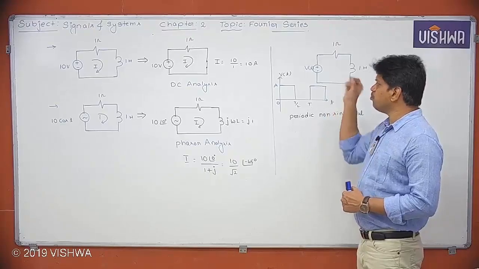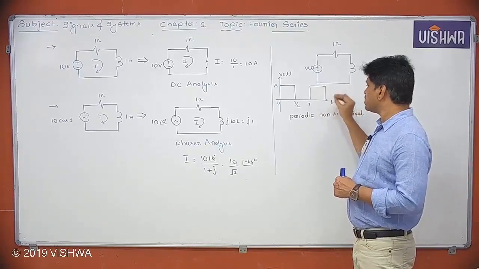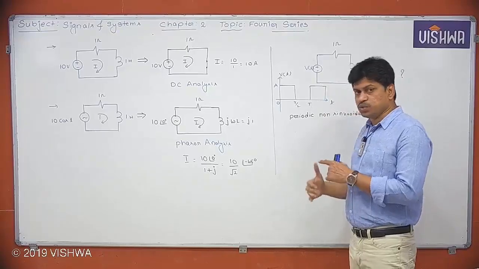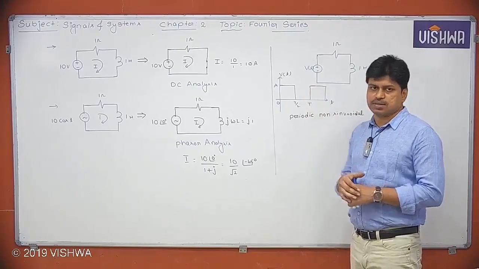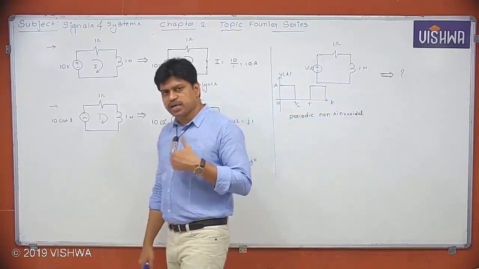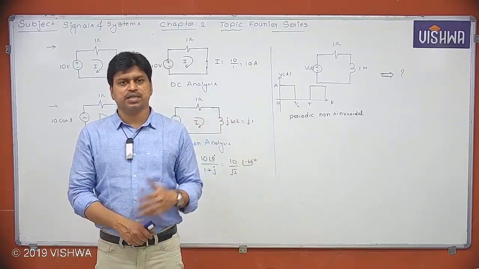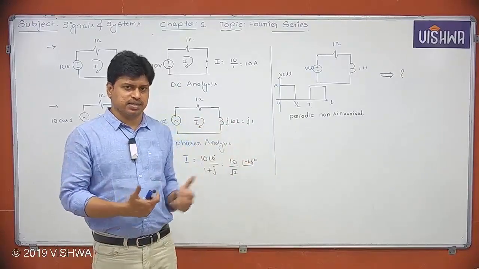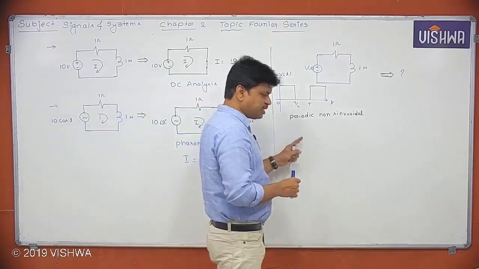By using the Fourier series, I can convert this non-sinusoidal periodic signal into sinusoids. That is the beauty of the Fourier series. By using the Fourier series, we can convert a non-sinusoidal periodic signal into a sinusoidal periodic signal. Then we can use the AC analysis technique. What do you mean by that? So let's see. I'm directly writing this one.